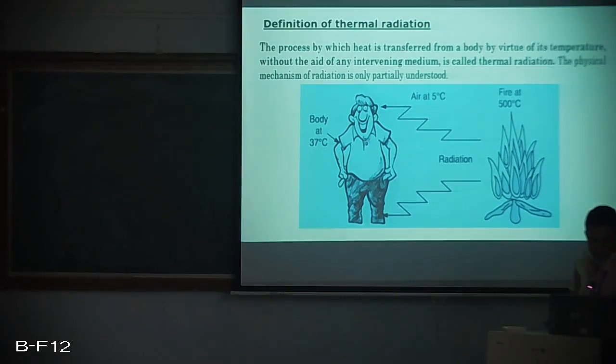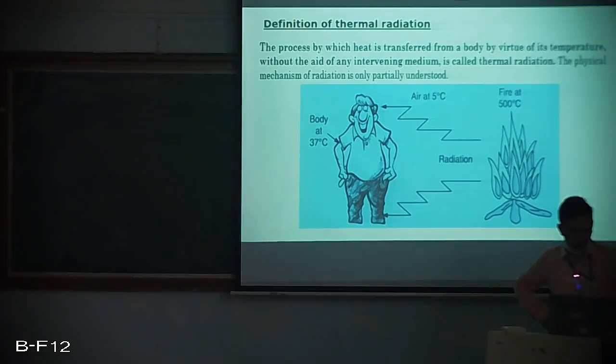Sometimes matter is present, sometimes there is no matter present, and there is no intervening media. We also have studied in unit 1, that is basic laws, that heat transfer which takes place through vacuum is radiation. This is what we have learned.